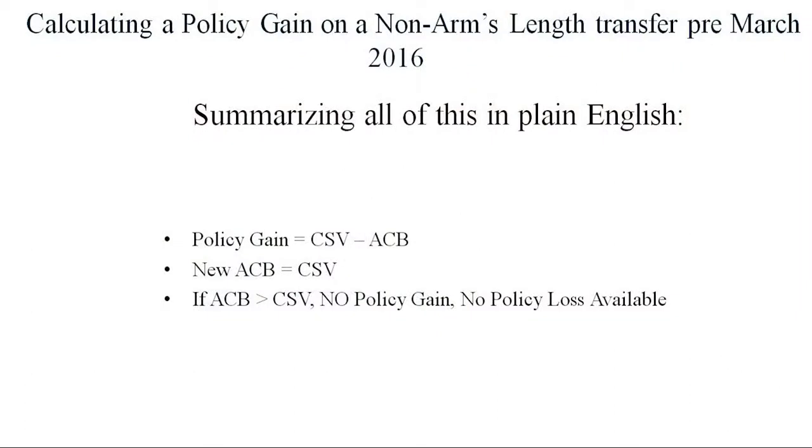So we have a transfer. What's the new adjusted cost base to the person receiving the policy? And that was also defined to be value of the policy. So essentially, it would be cash surrender value. And all of this in plain English is policy gain equals cash surrender value minus ACB. New ACB equals cash surrender value. And if the adjusted cost base was greater than cash surrender value, no policy gain, no policy loss available. That's pretty straightforward. That's what governed us pre-March 2016.